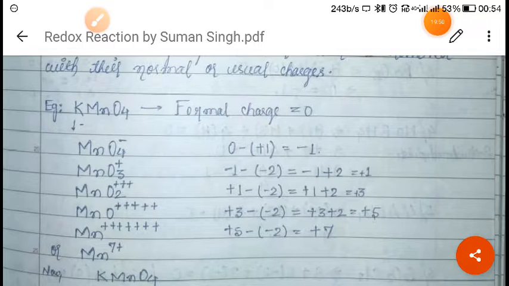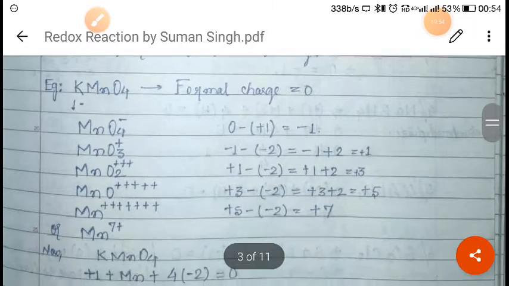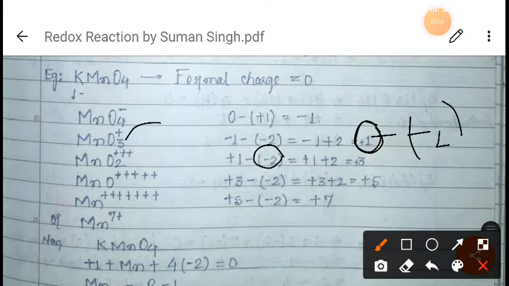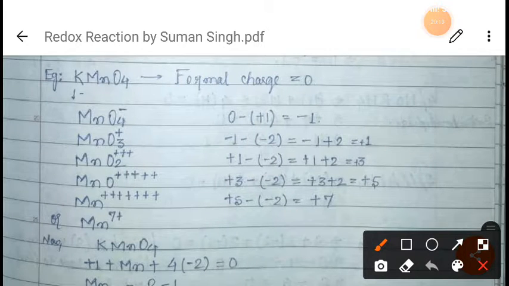Now next, for MnO3 plus, the overall charge we have got is +1. Now one more oxygen we will remove from here, so again -2. We will subtract -2 from this +1. So what will we get? As you can see, we will get +3. This +3 is the oxidation state here.